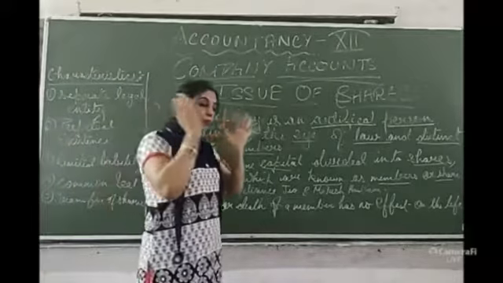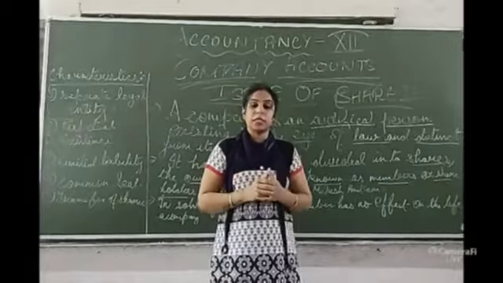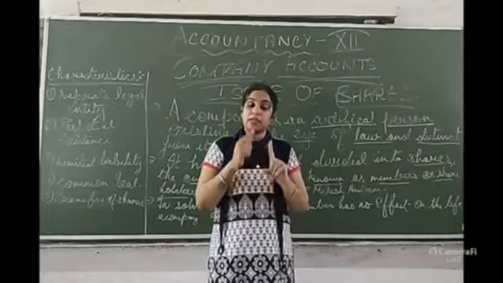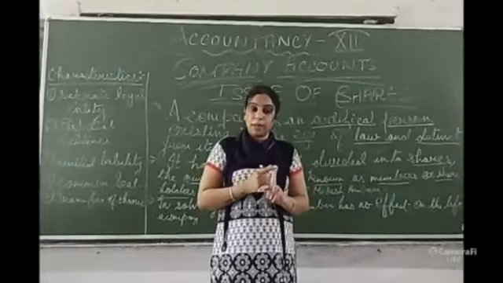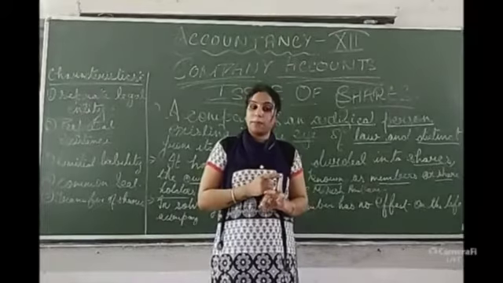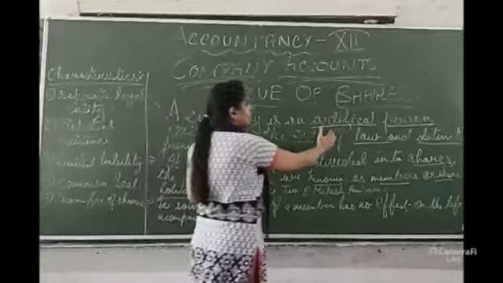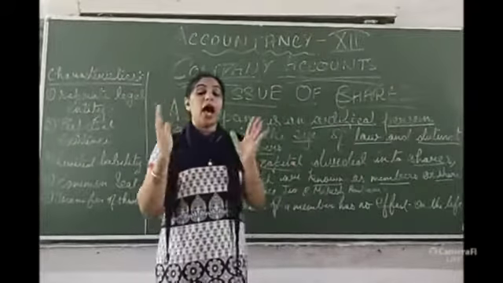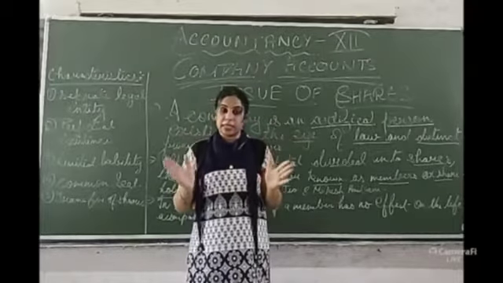You have already studied in class 11 the forms of business. In the forms of business, you have studied three types of business, that is private business, public company and joint company. So you have already come to know what is the meaning of artificial person, where a company and the owner have a separate legal entity.